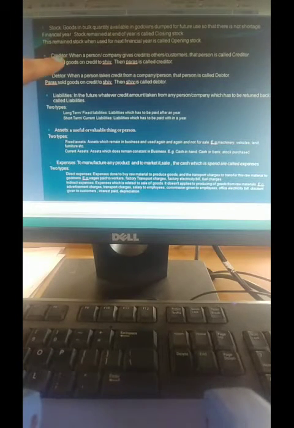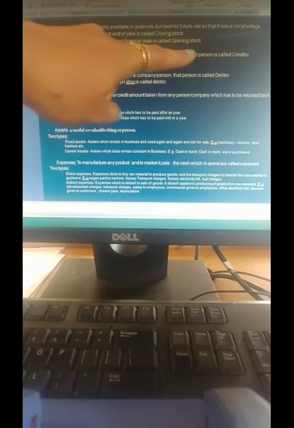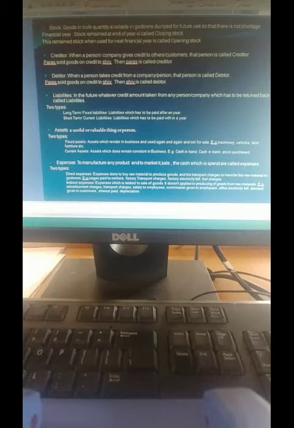Next, there is something called as creditor, very important. Creditor means when a company gives credit to others, customers, that is called as creditor. If I am a retailer and I sell the goods to my customer on credit mode, udhari, then I will be called as creditor because I am giving credit to my customer.